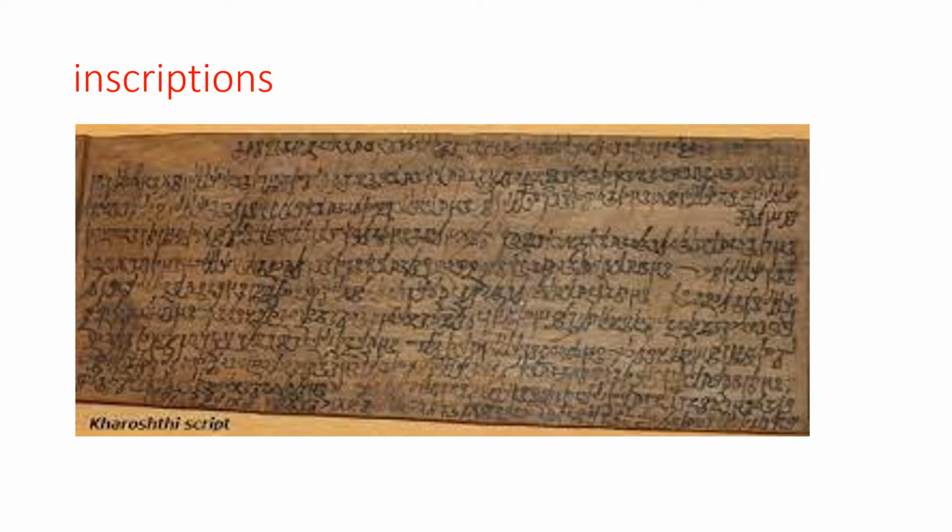Writing on pillars, rocks, cave walls, forts, clay tablets, metal plates, houses and tombs etc. are called inscriptions. Again I will repeat. What is inscription? Writing on pillars, rocks, cave walls, forts, clay tablets, metal plates, houses and tombs etc. are called inscriptions. These inscriptions provide political and social information of the past. We learn the names of the kings, the religions and cultural practices of the people and so on.